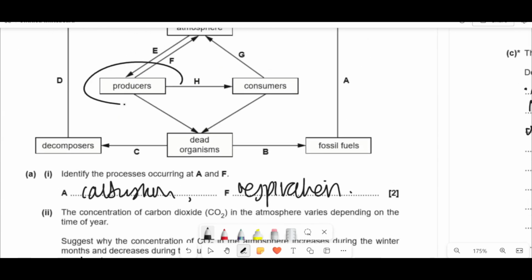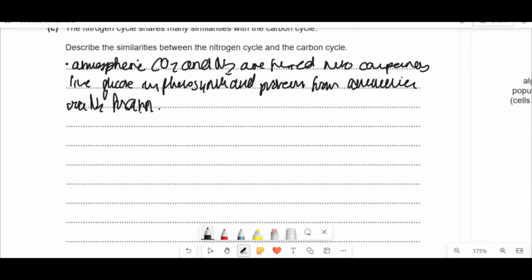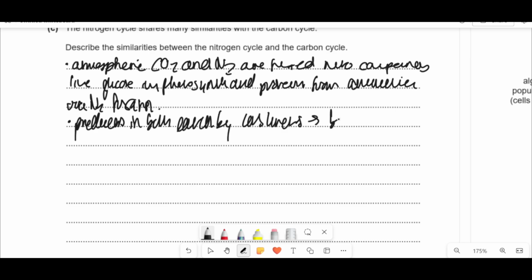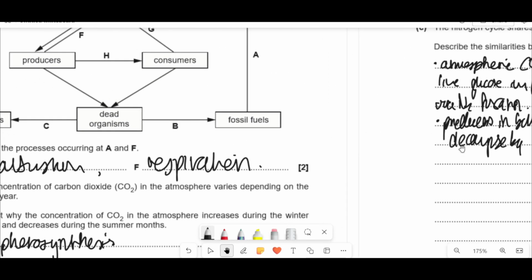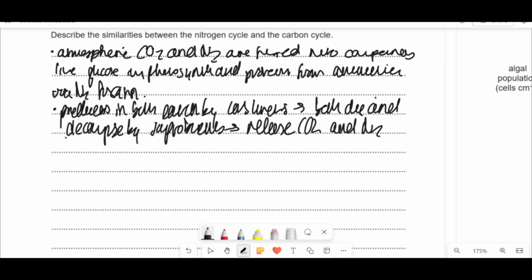And if we look, these plants are then eaten by consumers, which then die, in the same way I showed you before, right? So they both have the element of that. So the producers in both are eaten by consumers, and both of those die and decompose, the producers and the consumers, by saprobionts and other microorganisms. And what they do is they release CO2 again back into the atmosphere, right? And they also release the N2 back as well, right? Well, N2, I should really say NH4+, right?